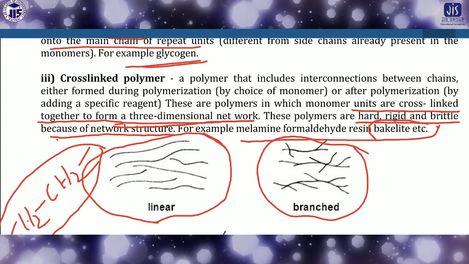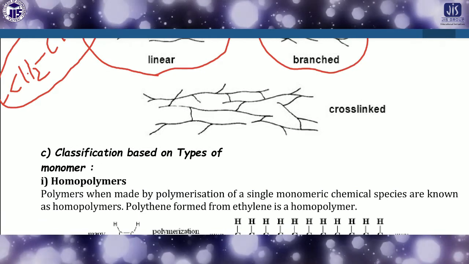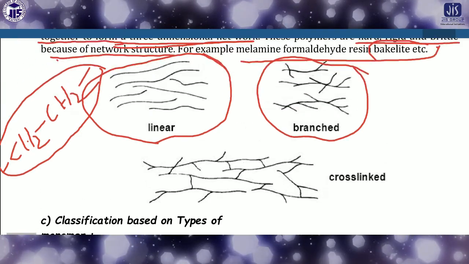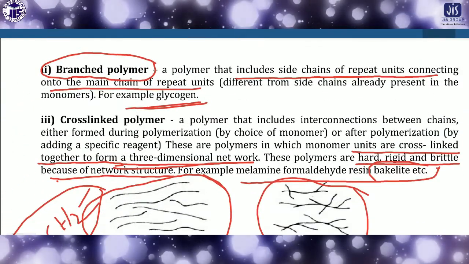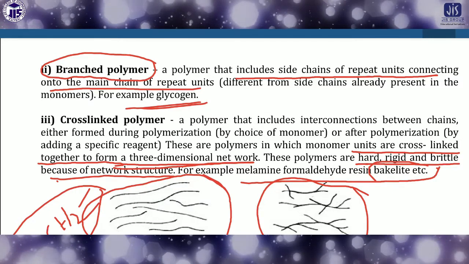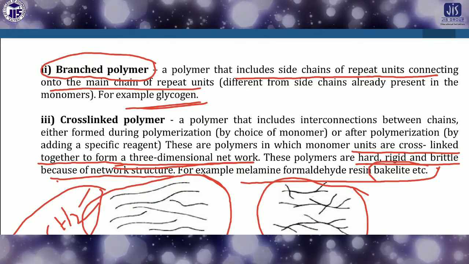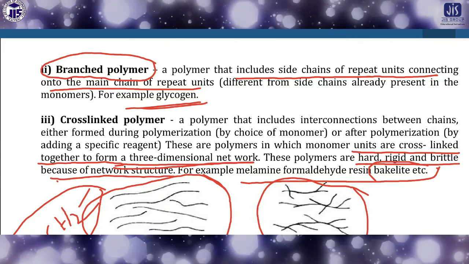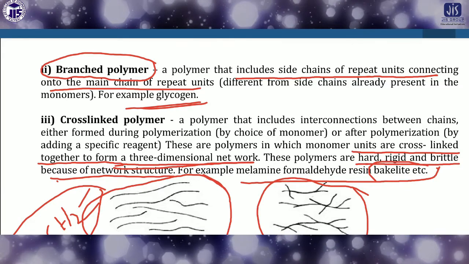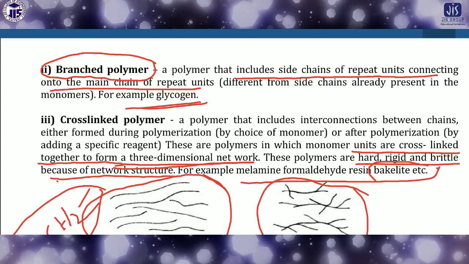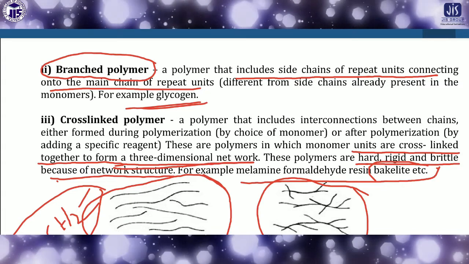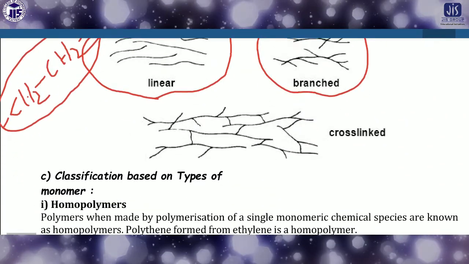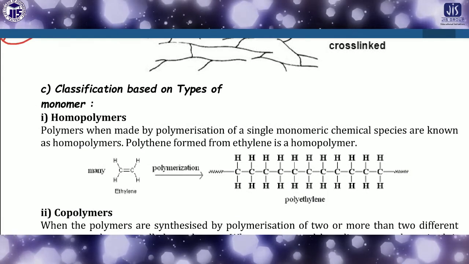So come to the next point, that these three kinds of polymer are very, very important. You have to keep in mind that depending on its structure, we can classify the polymer in three ways. First one is the linear, where there is no branch. Second one is the branched, and the third one is the cross-linked polymer. Now come to the next category, the third category: classification based on the types of monomer.